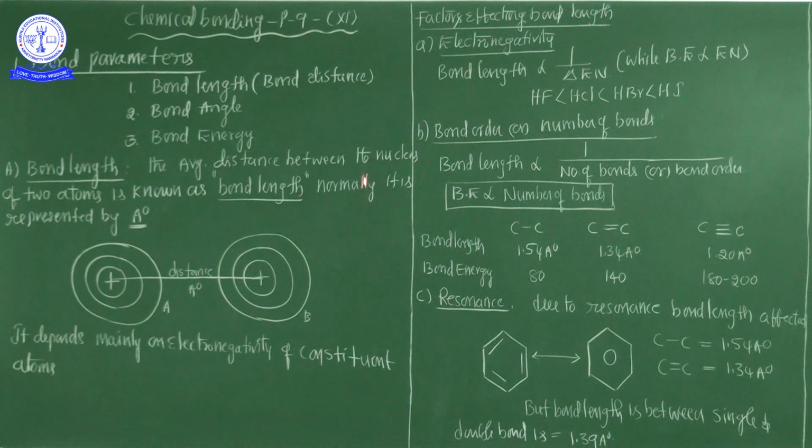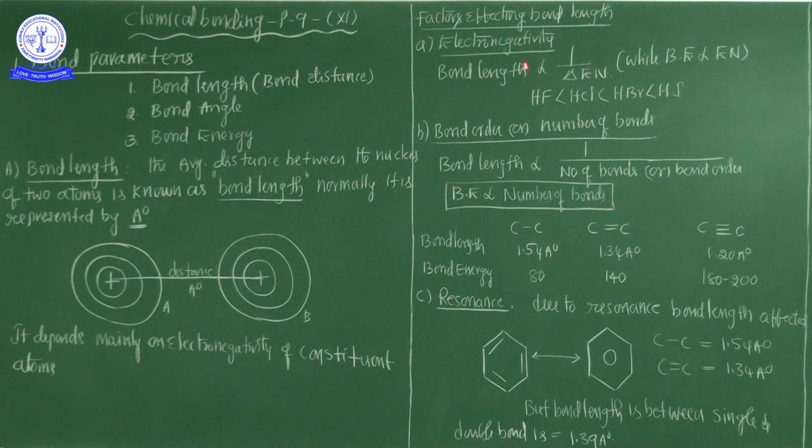Okay, now we are going to discuss the factors affecting the bond length. What kind of factors decide whether bond length increases or decreases? Especially these following factors decide the bond length or bond distance. Number one, electronegativity.